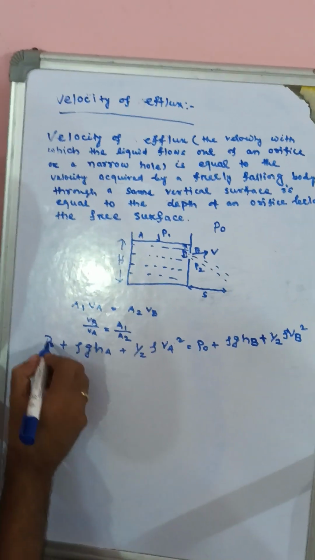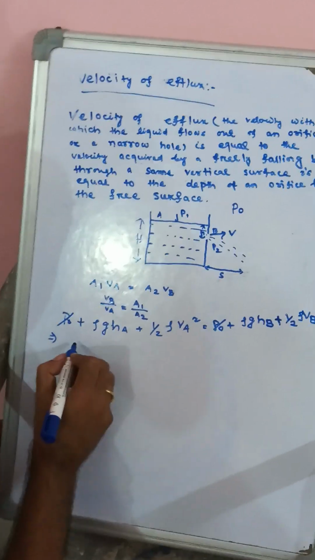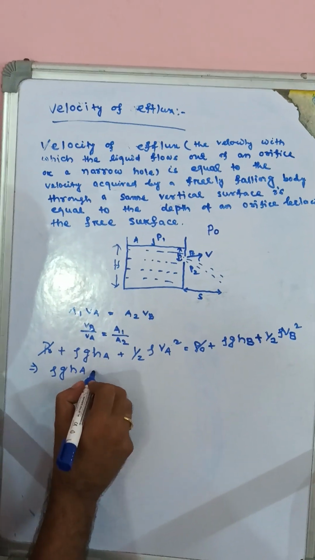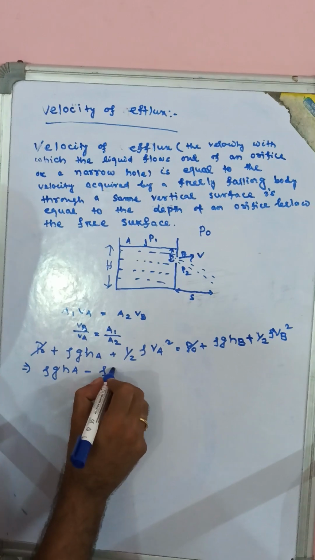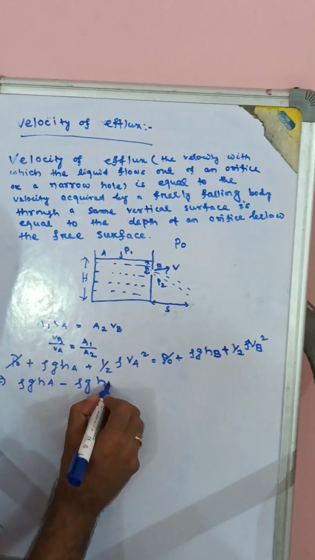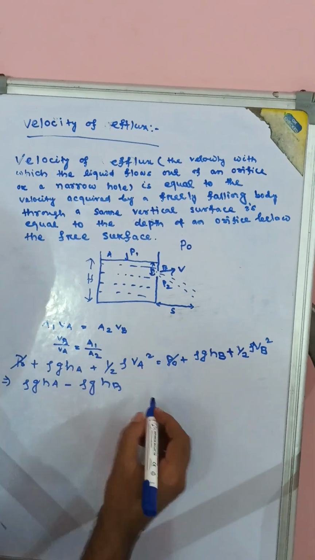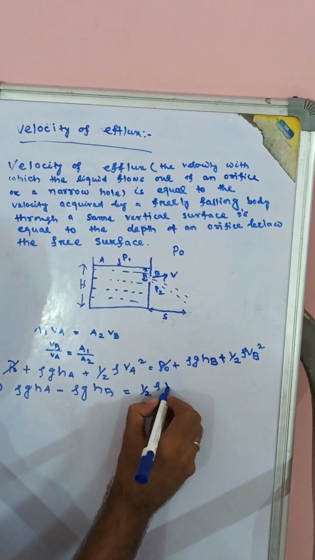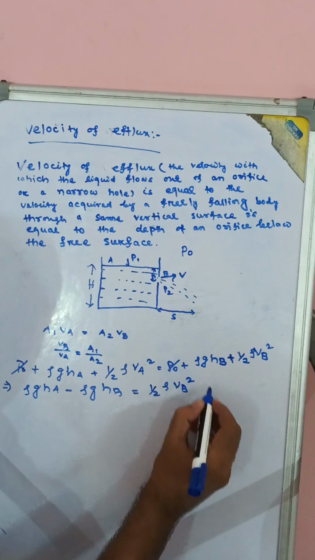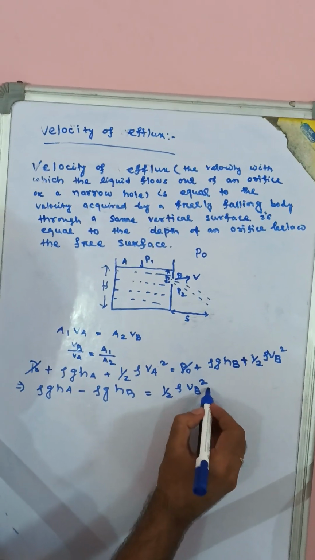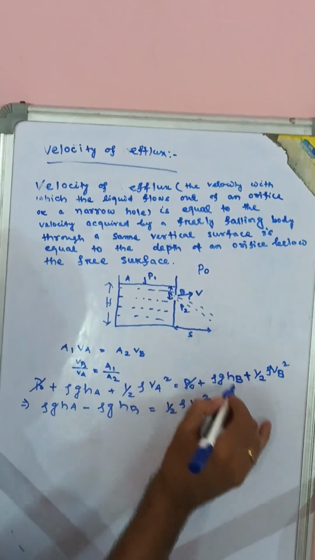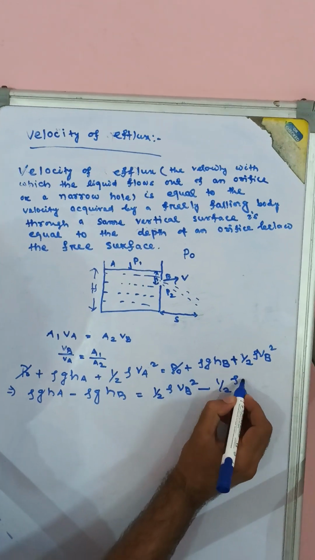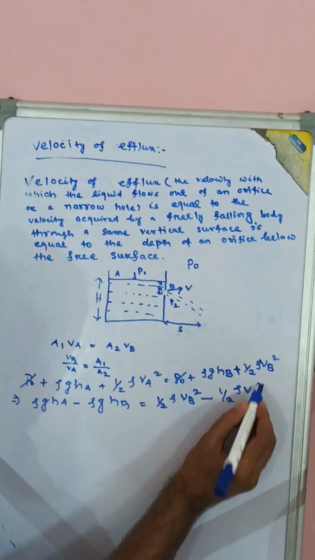This implies that P0 will be cancelled. Rho g hA minus rho g hB, we take this side, then half rho vB square, we take this side, then minus half rho vA square.